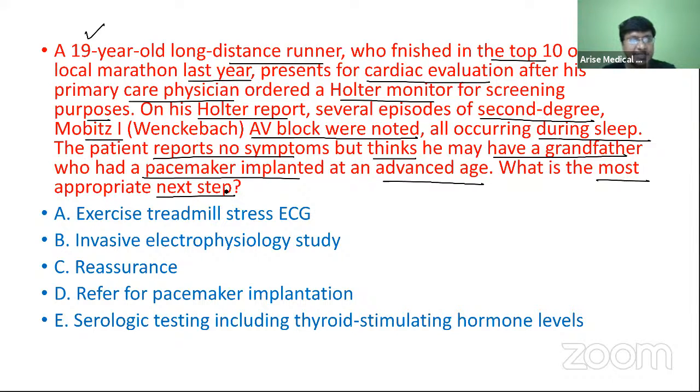Exercise treadmill stress test, invasive electrophysiology study, reassurance, refer for pacemaker implantation, serologic testing including thyroid stimulating hormone levels. What do you want to do in this patient?